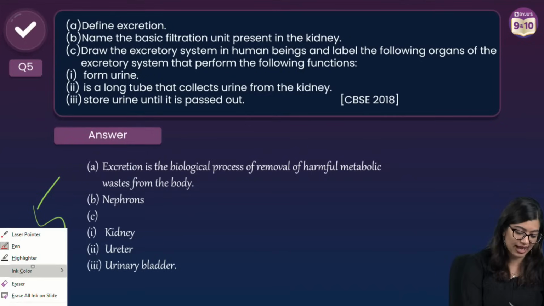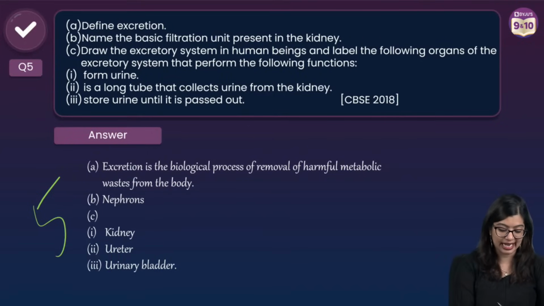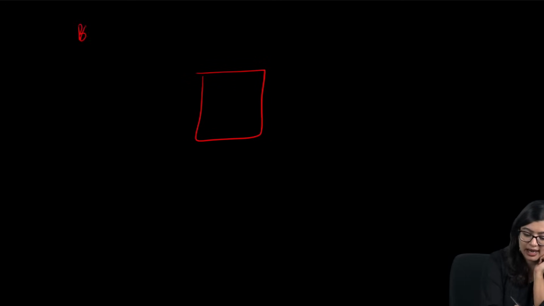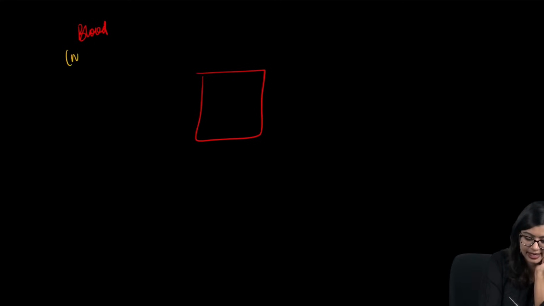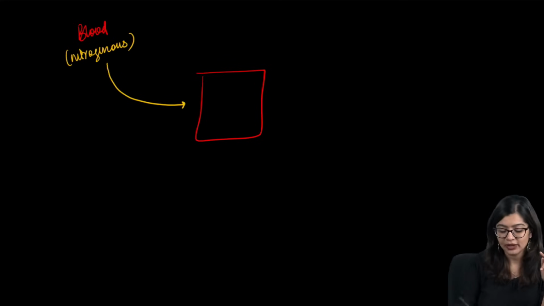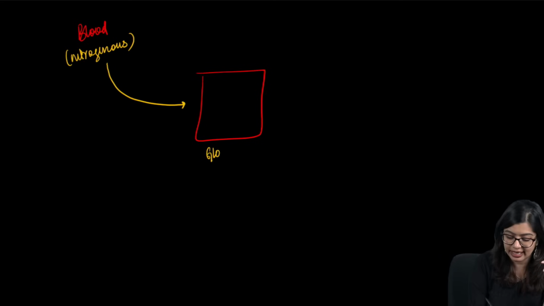Formation of urine, if I have to give you a very concise flowchart form. So we know that blood, which consists of nitrogenous waste, right? Blood consisting of nitrogenous waste is brought all the way to the nephrons. And we see that there is a part of the nephron called the glomerulus, right?